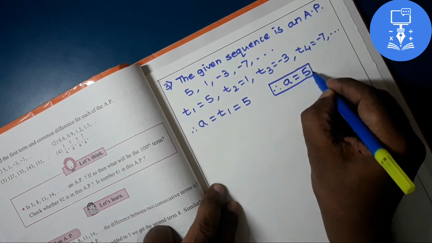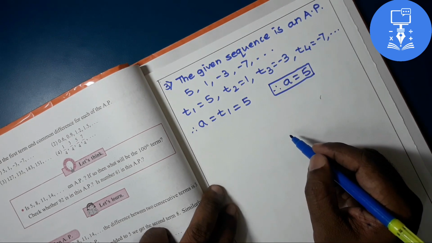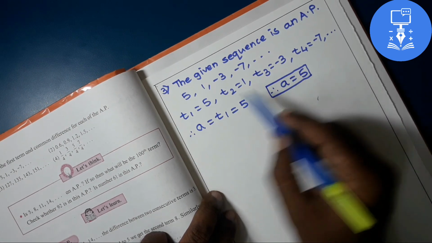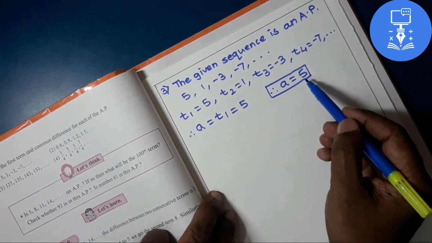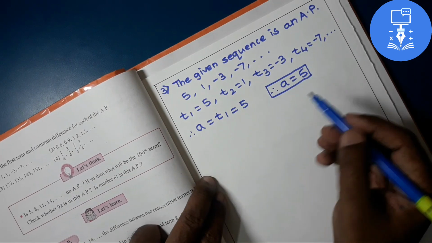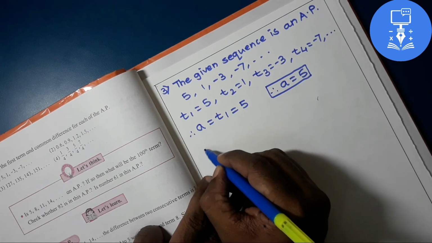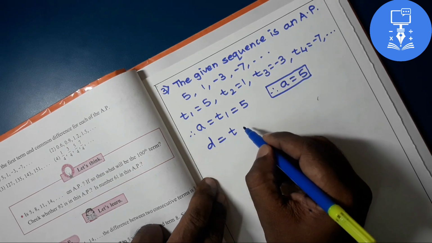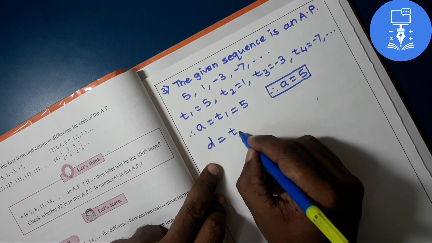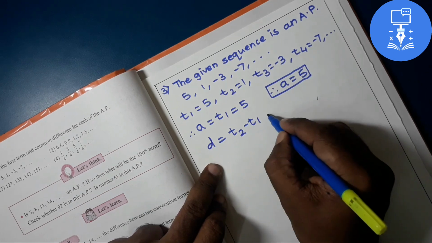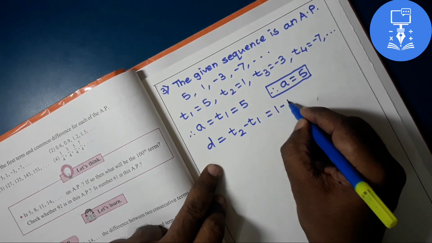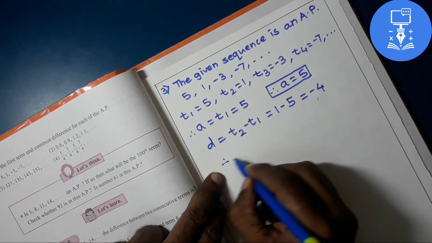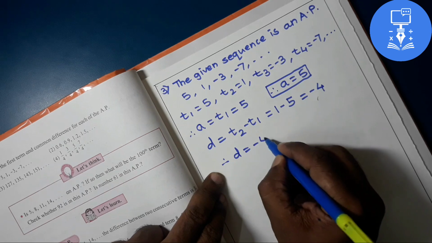We have to find the first term and the common difference. Look, it is so easy that you just write the first term and you will get 1 mark. Now let's find the common difference. D is equal to Tn plus 1 minus Tn. So T2 minus T1, that is 1 minus 5. It will be minus 4. And therefore you can write D is equal to minus 4.